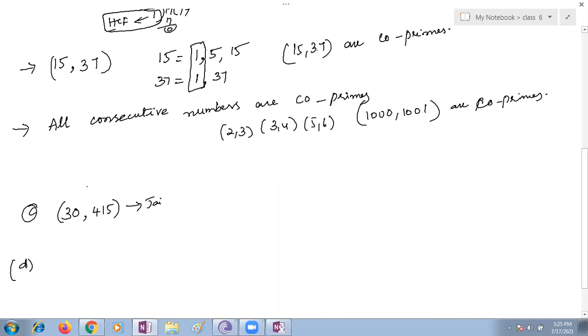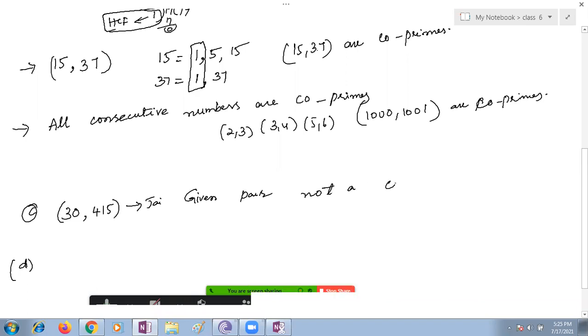I think no, ma'am, it's not a co-prime number, because it is divisible by 5. Both are divisible by 5, so it's not co-prime. Why is 5 common? One is anyway common, but if both the numbers are divisible by 5, then the given pair is not co-prime. Yes, not co-prime. Very good.